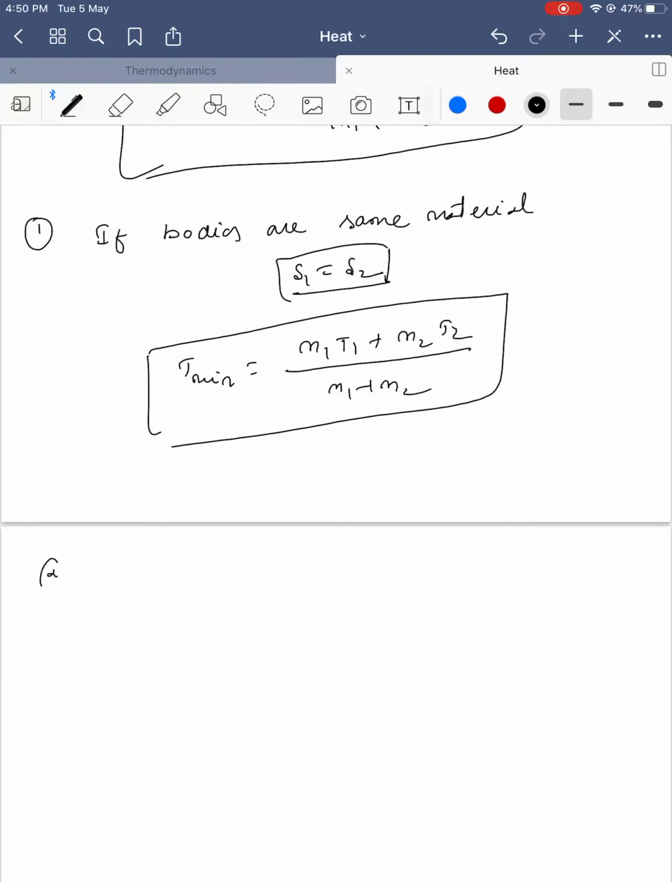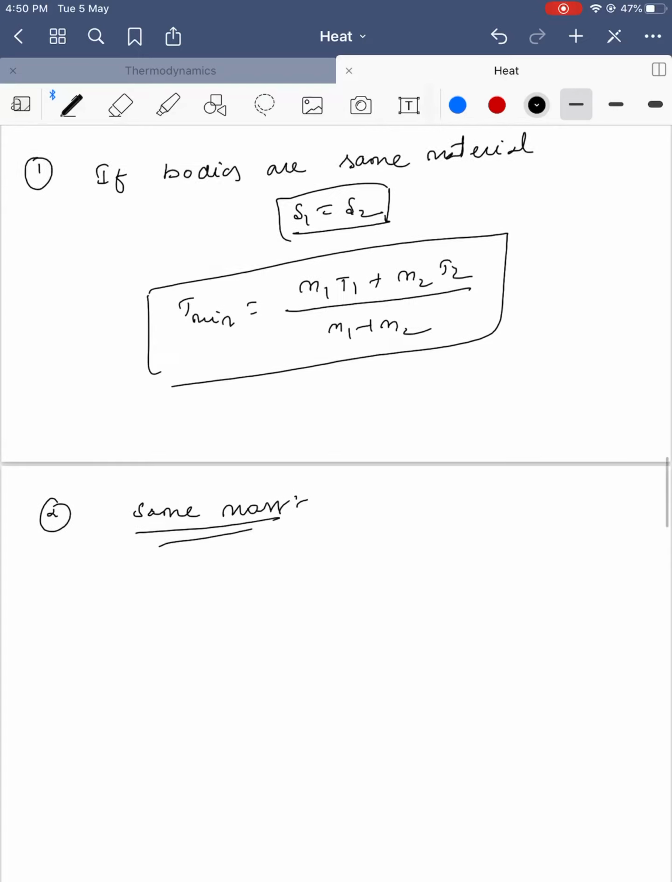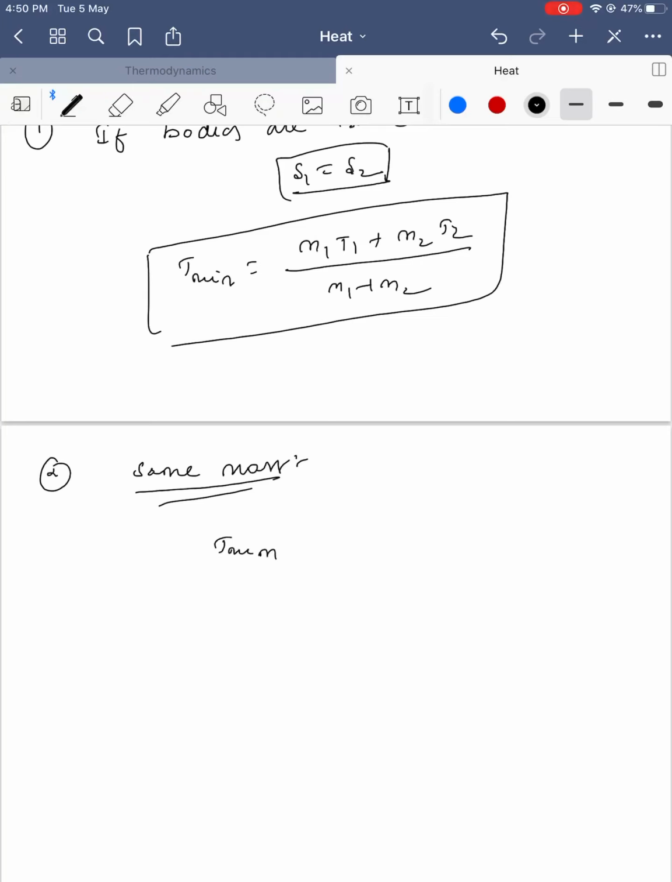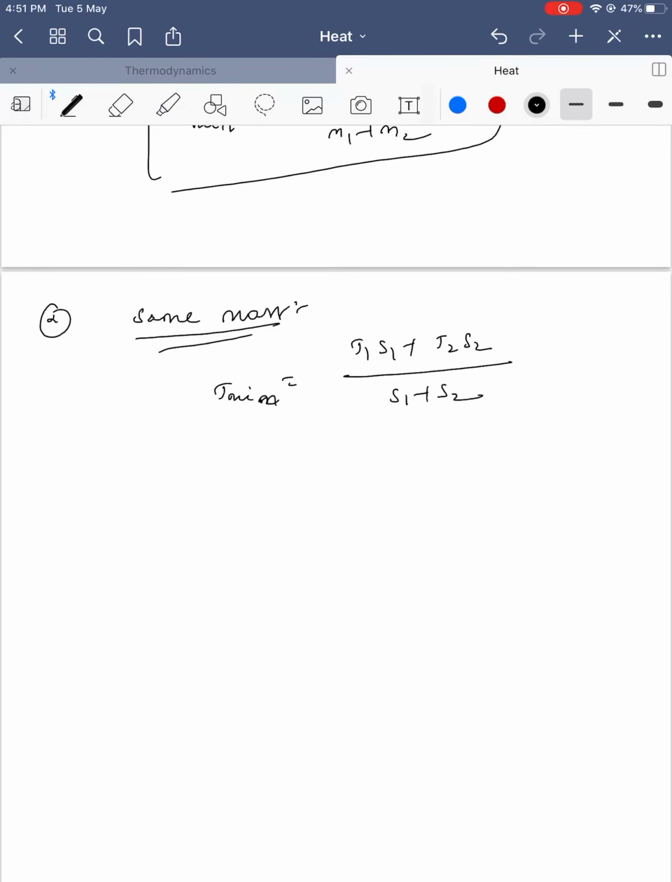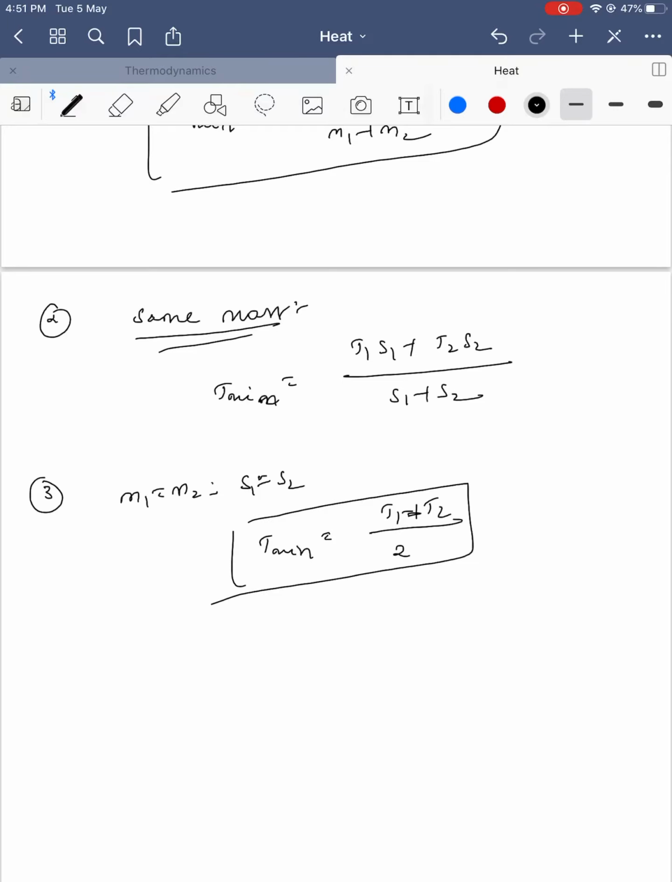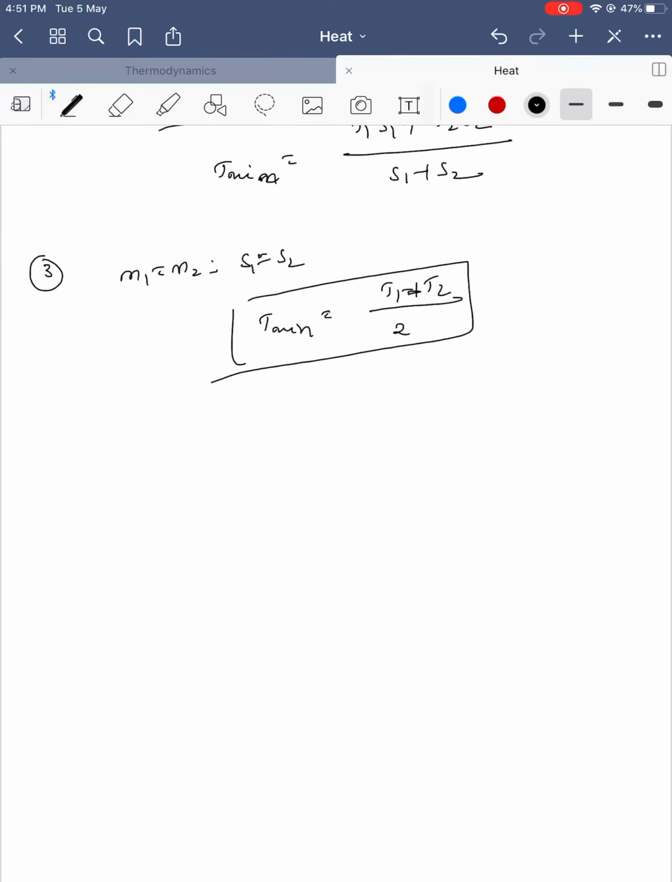If the two bodies have the same mass, then what happens? T mixture is equal to T1 S1 plus T2 S2 by S1 plus S2, because M1 and M2 are equal. If M1 is equal to M2, same masses and same material, S1 is equal to S2, so the temperature of the mixture becomes T1 plus T2 by 2. So it becomes the average of the temperatures.